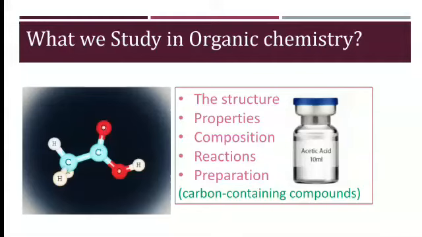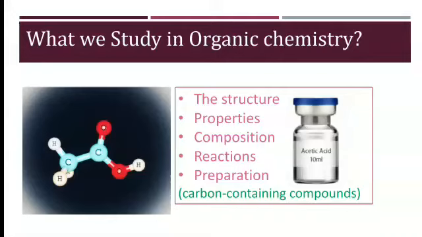It is the study of the structures, properties, composition, reactions and preparations of carbon-containing compounds, which include not only hydrocarbons but also compounds with any number of other elements, including hydrogen. Mostly we study compounds containing at least one carbon-hydrogen bond. We also study nitrogen, oxygen, halogen, phosphorus, silicon and sulfur.